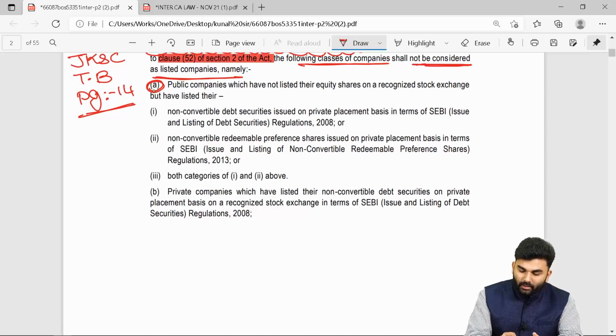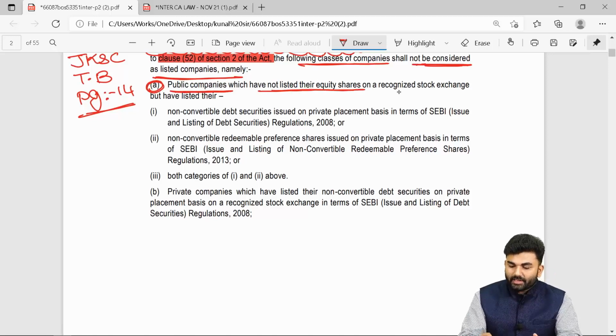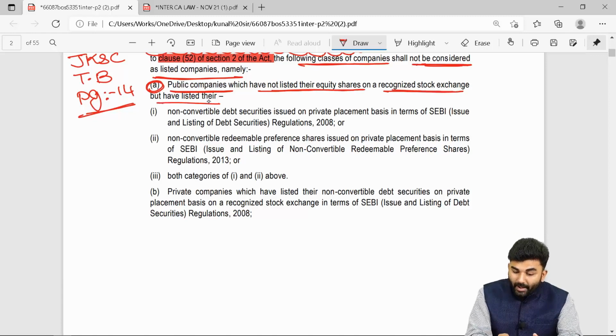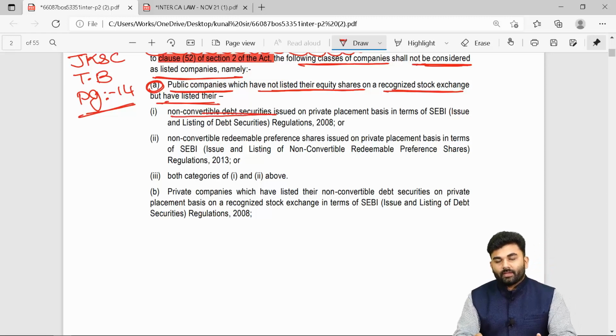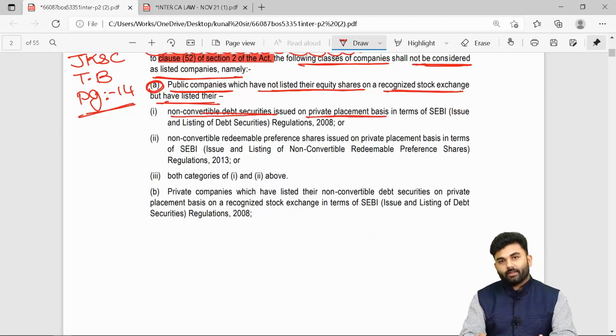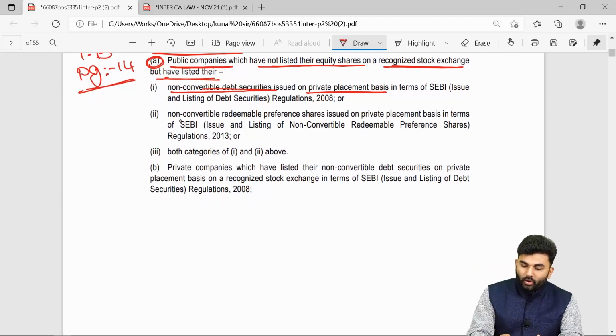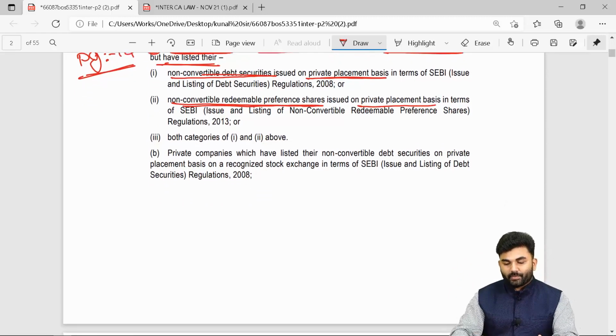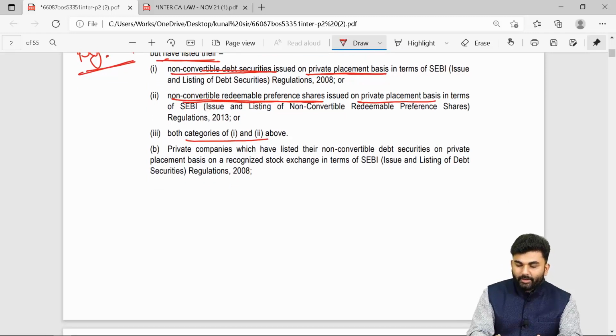Number 1, all those public companies which have not listed their equity shares on a recognized stock exchange, but they have listed their non-convertible debentures. They had issued these non-convertible debentures through private placement. But now onwards, those debentures which are being listed will not be considered as a listed company. Number 2, non-convertible redeemable preference shares which were issued through private placement, and yes, both the categories 1 and 2 above.